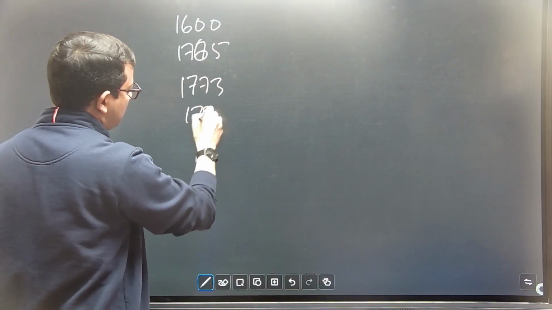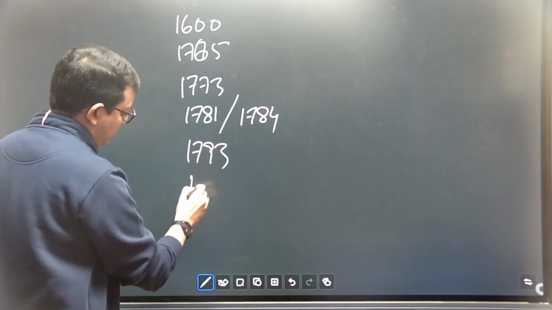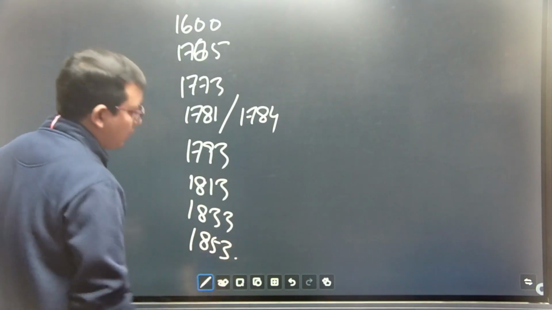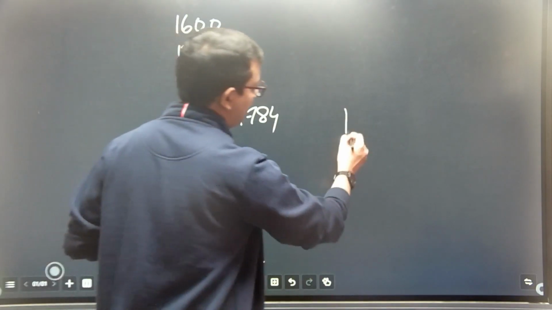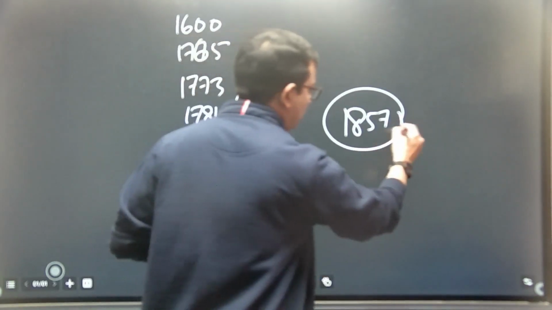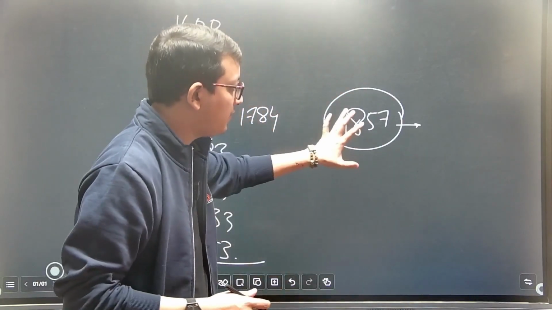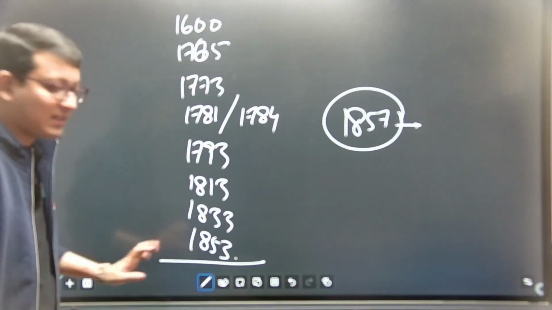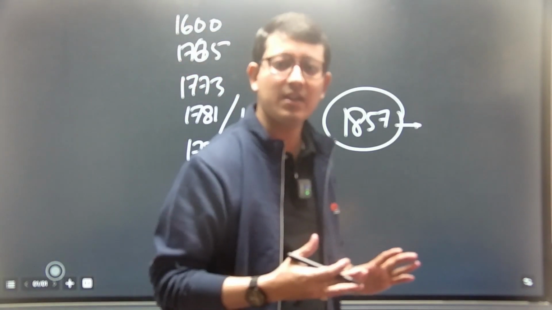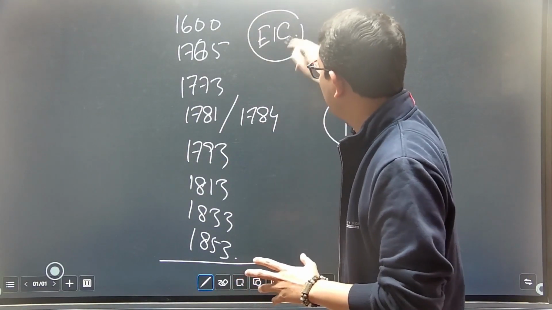1773, in between 1781 and 1784. Then comes your 1793. Then comes 1813, 1833, and 1853. All right. We very well understand post this there was an event which happened in the year 1857, 1858, which we do call the Sepoy Mutiny, or the very first war of Indian independence, right? So before this particular thing, all this timeline, there were numerous acts which did take place. It was done directly by the company which was governing us, which was the East India Company, right? The English East India Company, to be very precise.